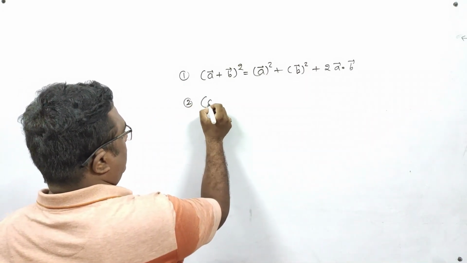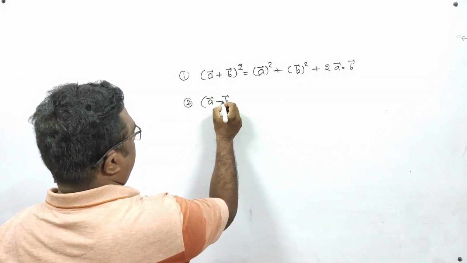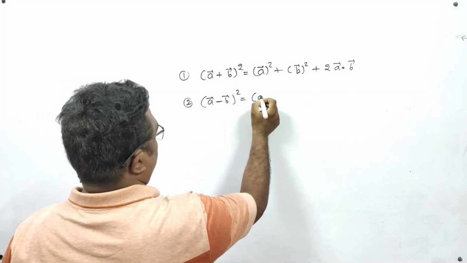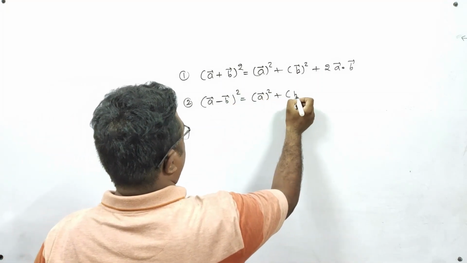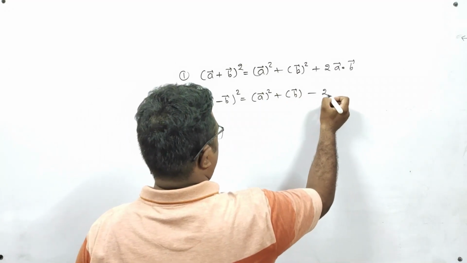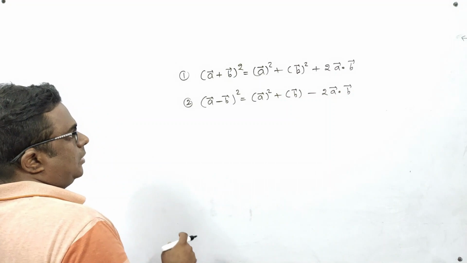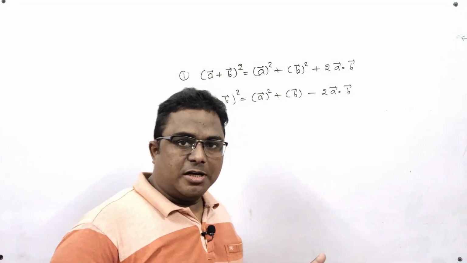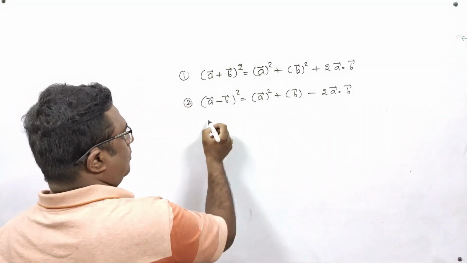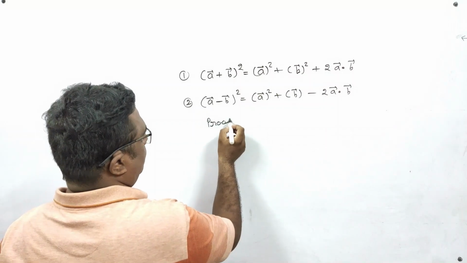Number 2, A vector minus B vector whole square is equal to A vector square plus B vector square minus 2 A dot B. Let us do the proof of any one of these identities. Suppose I am doing the proof of the second one.